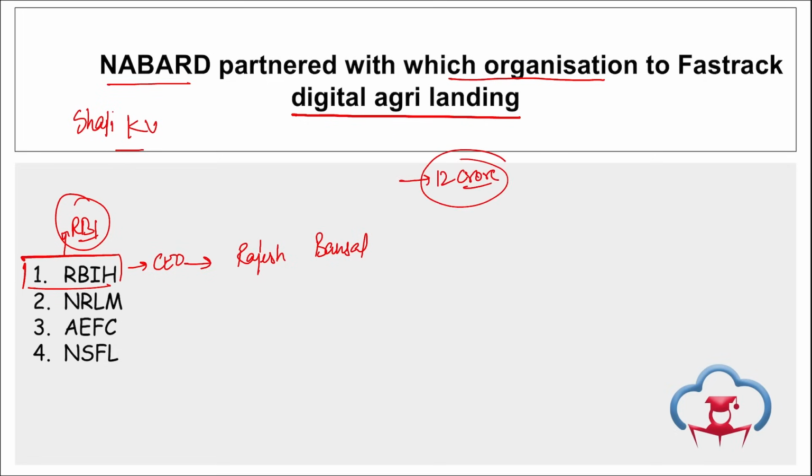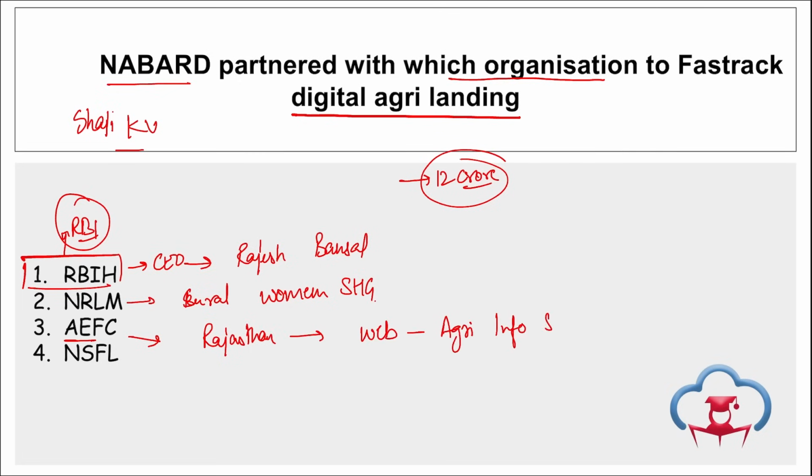Then if we talk about NRLM, NABARD also signed a memorandum of understanding with NRLM to support rural self-help groups of women. Then AEFC, the Agriculture Export Facilitation Center, which is backed by NABARD, has launched a web-based agribusiness information system in the state of Rajasthan.